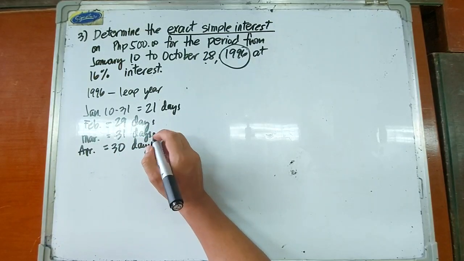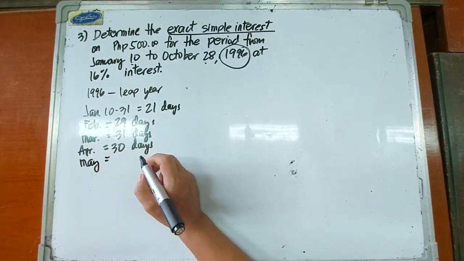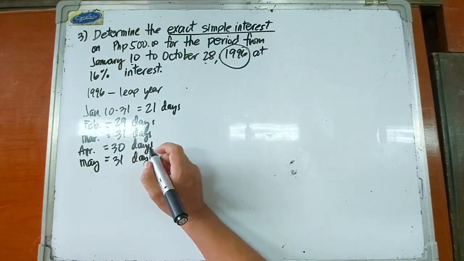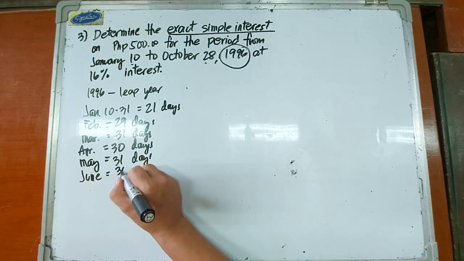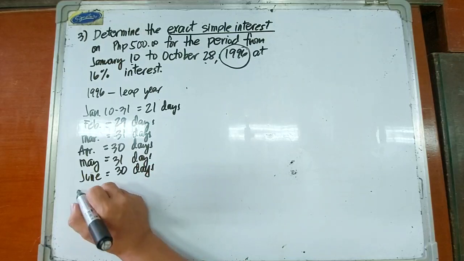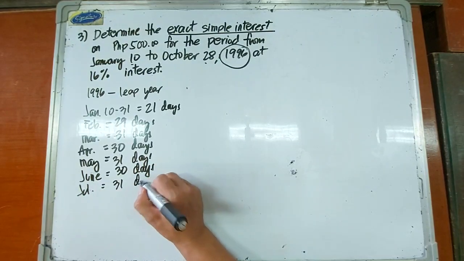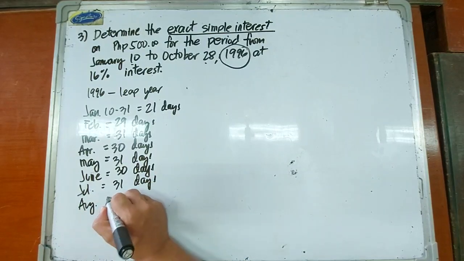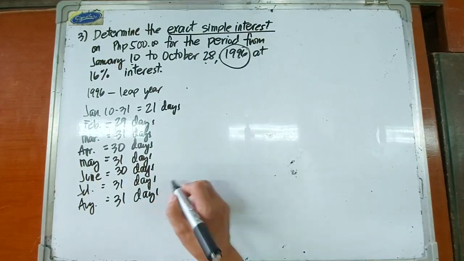May has 31 days. June has 30 days. Then July has 31. August has 31 also, 31 days.